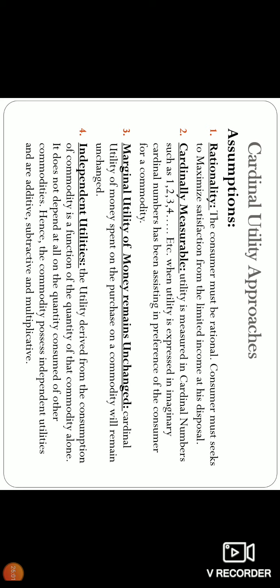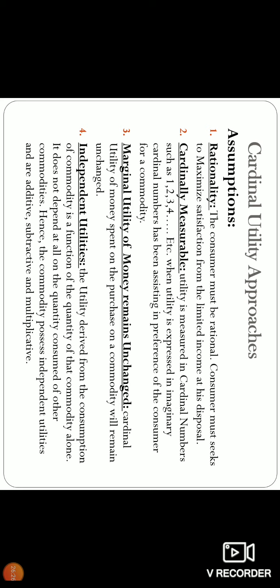Second, this cardinal approach is based on certain assumptions. Keep them in mind, just a reminder. From the point of view of the exam, much importance is not given, but you should know them, without which you can't study the future concepts. Because when I speak some of the words, you should know under what circumstances I am using them. First of all, the consumer must be rational.